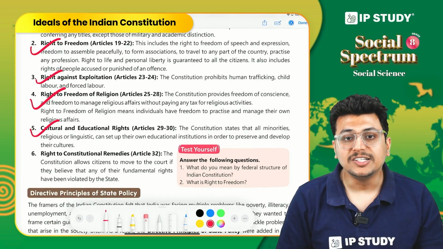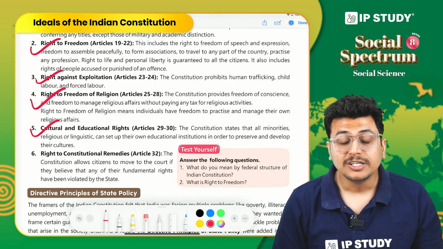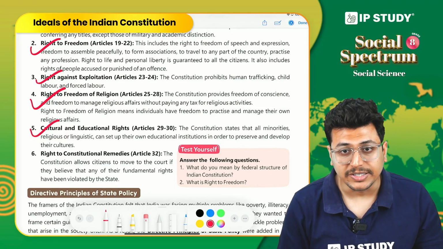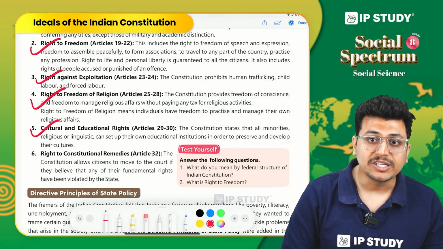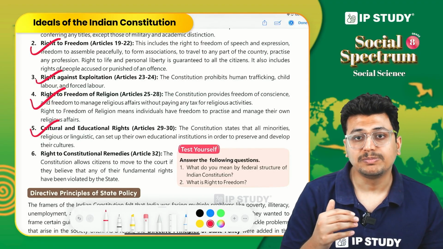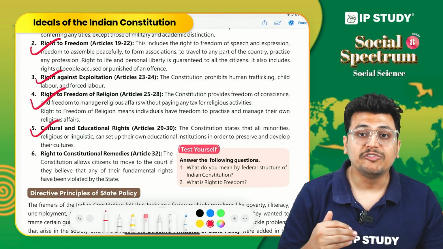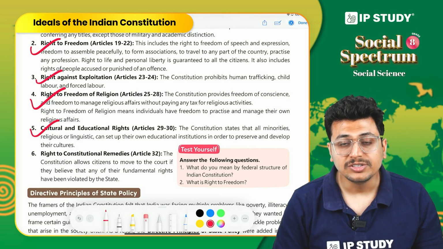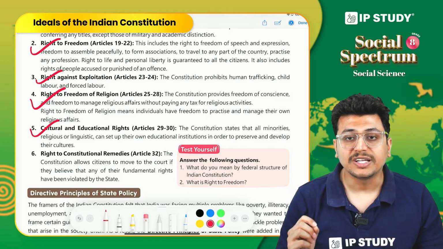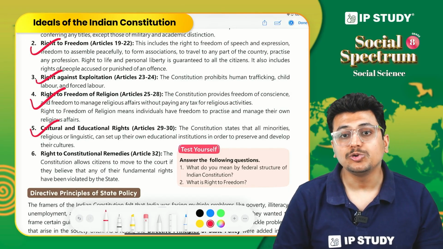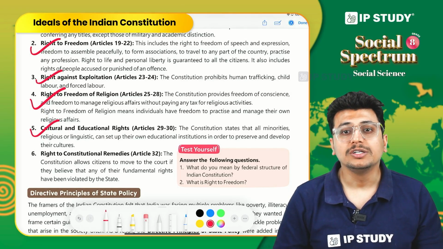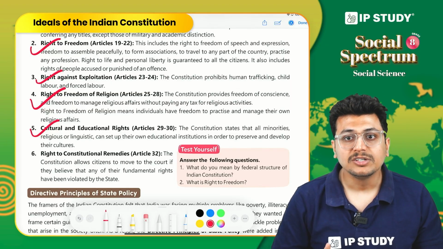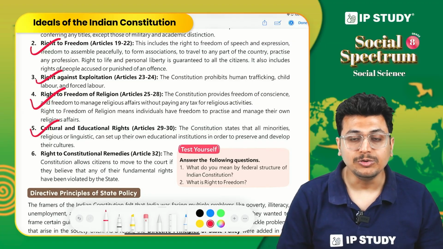Next is cultural and educational rights. This particular fundamental right is specific for our minorities. Whether it is the linguistic minority, meaning people of different languages, or the religious minority, meaning people following different religions, there are cultural and educational rights which allow them to open their own institutions. It also gives them the opportunity to spread their ideas with other people, right? They are free to do so.